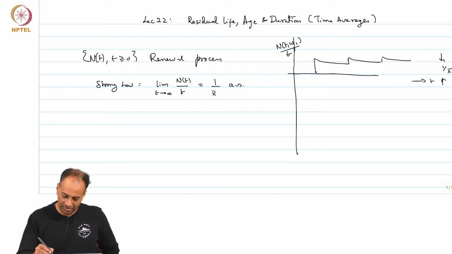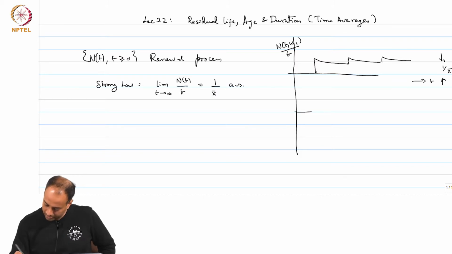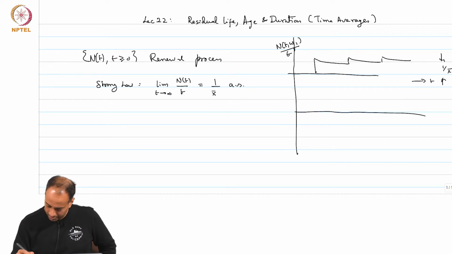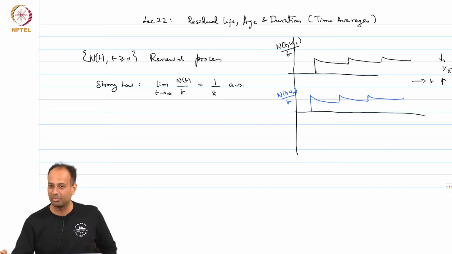If you look at a different sample path, let us say some omega 2, this N(t, omega 2) over t will be qualitatively the same kind of sample path, but it depends on where the arrivals occur.